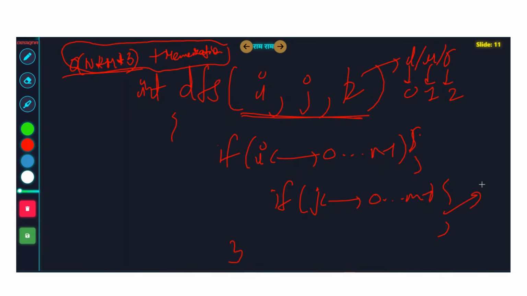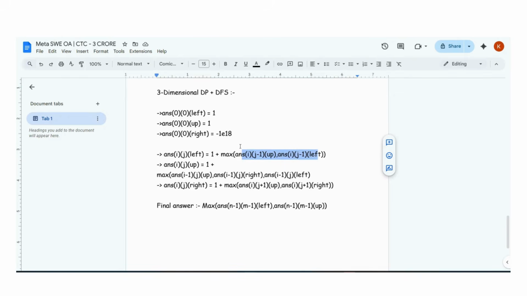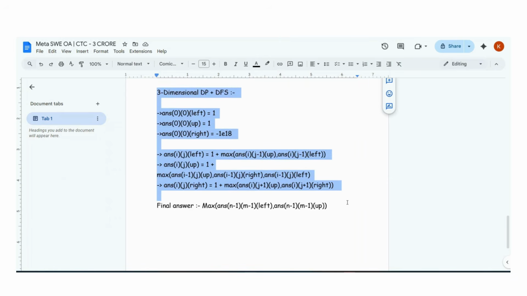If this condition is not satisfied, return minus infinity, minus 1e18. Whenever an answer for a state is not possible, return minus 1e18, which is the maximum negative answer possible. For the states where nothing works out, if you return the maximum negative answer, you will finally only end up getting the maximum answer, because the maximum is compared with negatives. Here, max of this: let's say this thing is negative and this thing is positive. Positive will go ahead in max, right? So you will get the longest path like that.